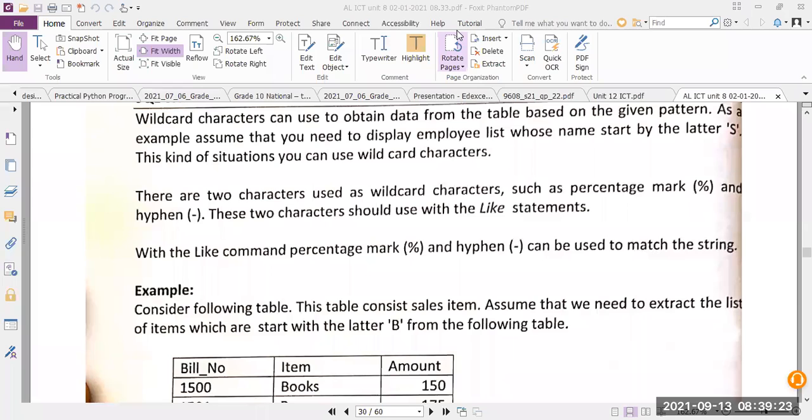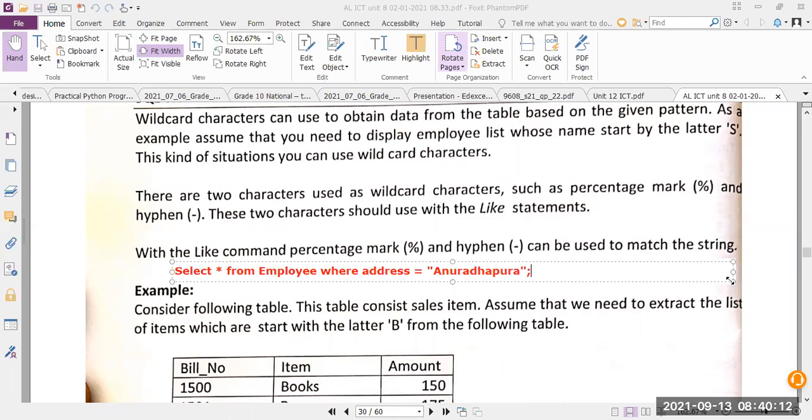Now let me type this here. If I say select all from employees where address equals... okay. Now what will this query give me?